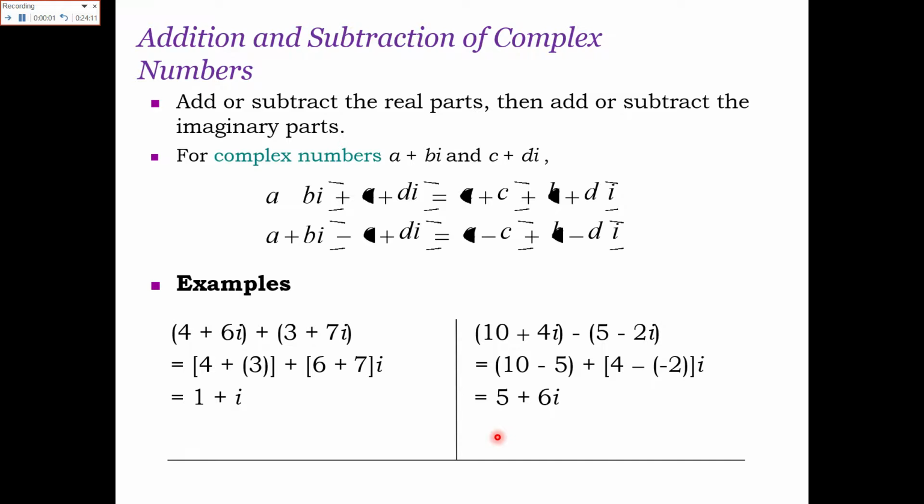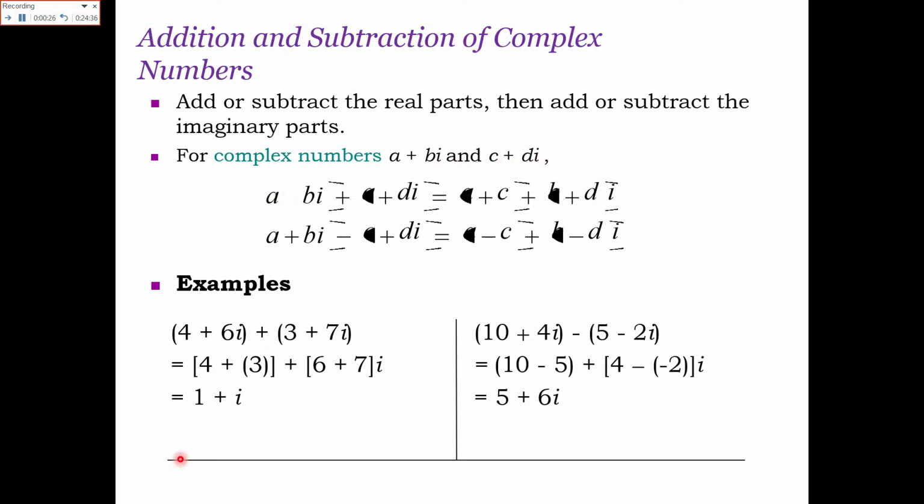Now addition and subtraction of complex numbers. Just like real numbers, you can also add and subtract complex numbers. Add or subtract the real parts, and then add or subtract the imaginary parts. For example, if a plus bi and c plus di are the two complex numbers, how will you add and subtract them?